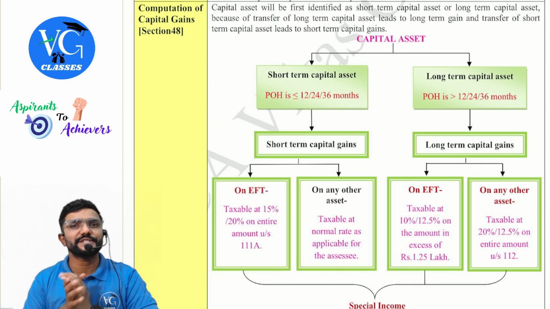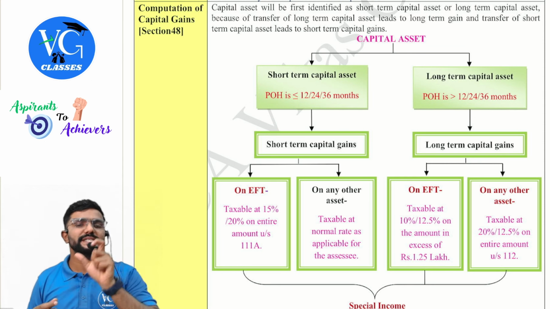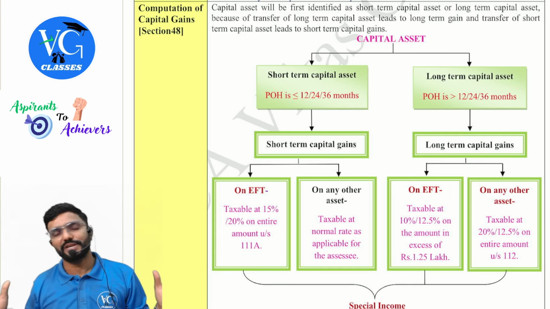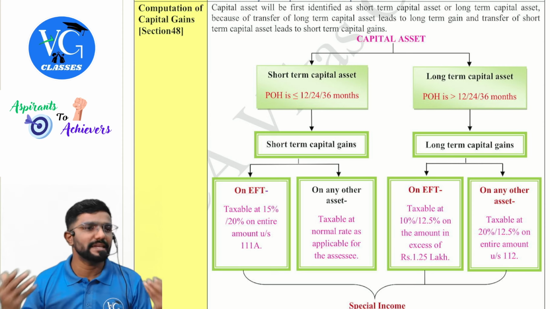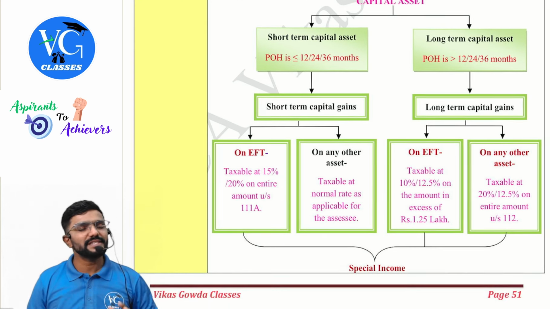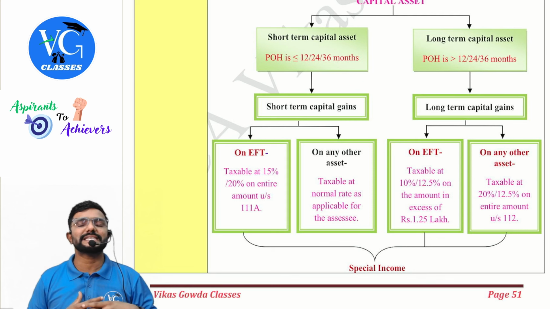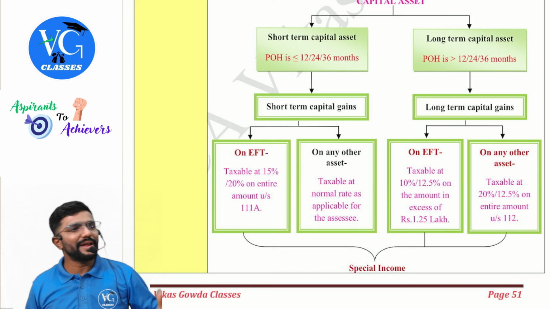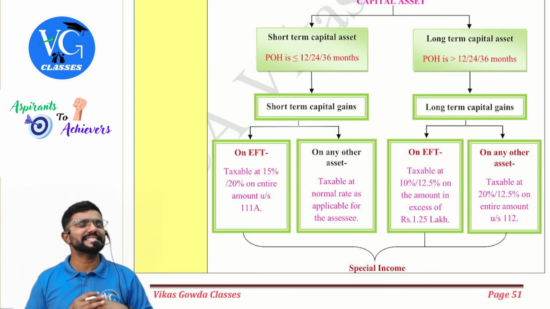How do I classify it, sir? Based on period of holding. Sir, what is period of holding? It is the time gap between the date of purchase till the date of transfer, guys. Clear? How long did I hold it before I sell or transfer it? So there are two sets here, guys, long term and short term capital asset. See, there are three categories here: 12 months, 24 months, 36 months. Three sets of assets they have categorized.